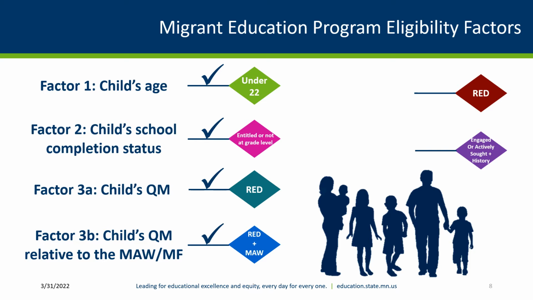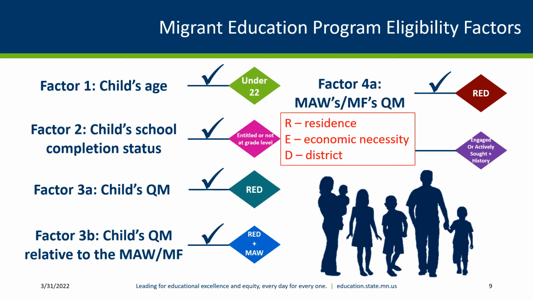Factor 4A. Migratory agricultural worker's or migratory fisher's qualifying move. The parent, guardian, spouse, or child, if the child is the worker, moved within the 36 months preceding the date of the interview, and the move made by the parent, guardian, spouse, or child, if the child is the worker, was due to economic necessity, and from one residence to another residence, and from one school district to another school district.